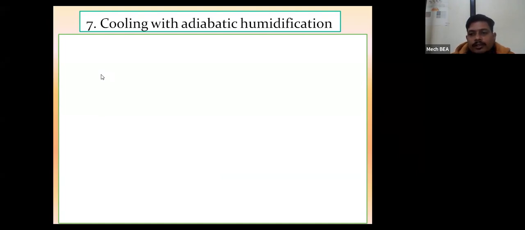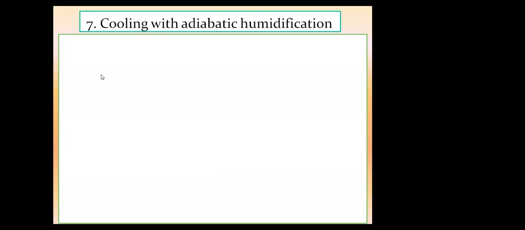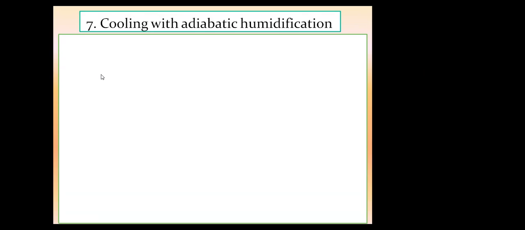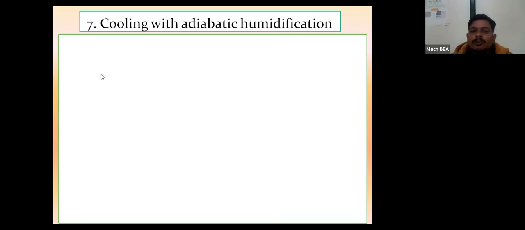After that, we have seen what is meant by heating and humidification process, how it can occur, how we can represent that process on the psychrometric chart, and what is the effect of that process on the various thermodynamic properties of the moisture. After that, we have seen what is meant by cooling and dehumidification process, and similar to heating and humidification, we have seen all the parameters related to it.